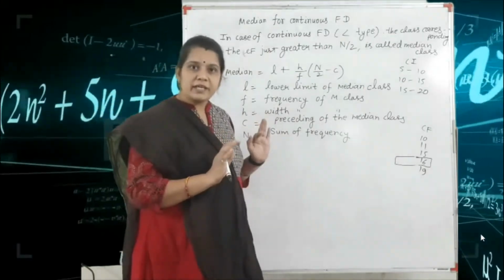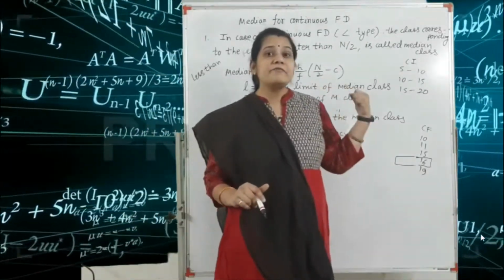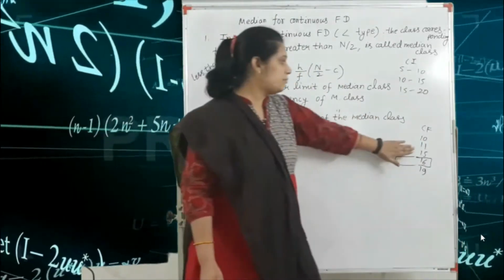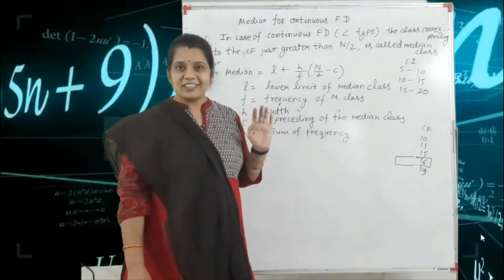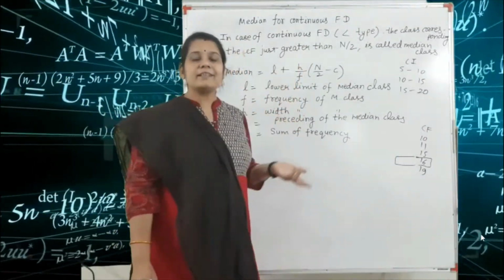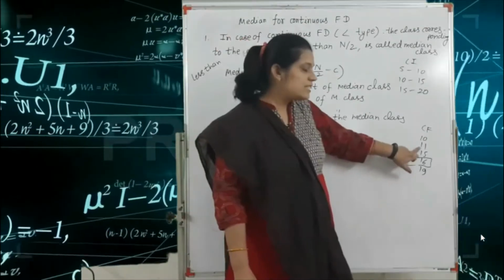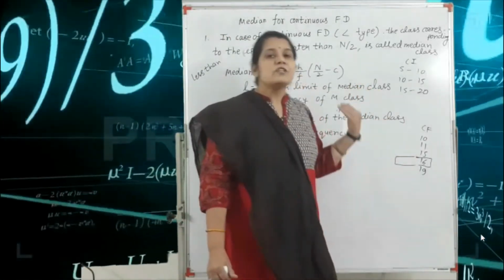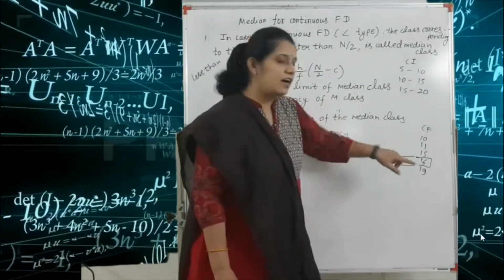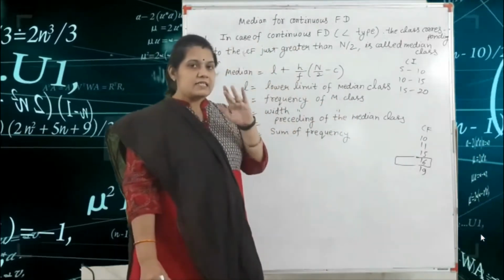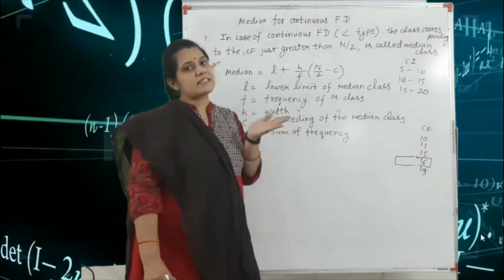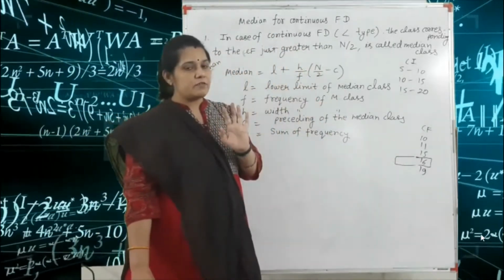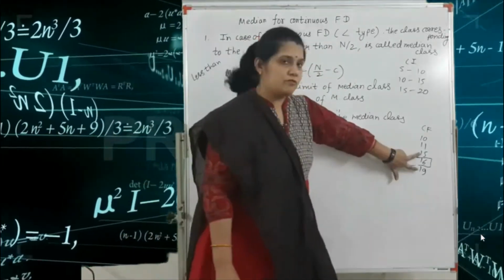If your question is given in the less than frequency type, then this lowest value is always in the preceding form. Got it? And if your question is given in the greater than type of frequency distribution, then this lowest value is always in the succeeding form. So always keep in mind, check according to your median class the just previous and just after values, that is 15 and 19, and capital C is always the minimum value of these two values.